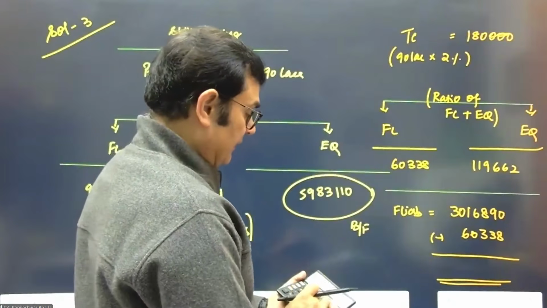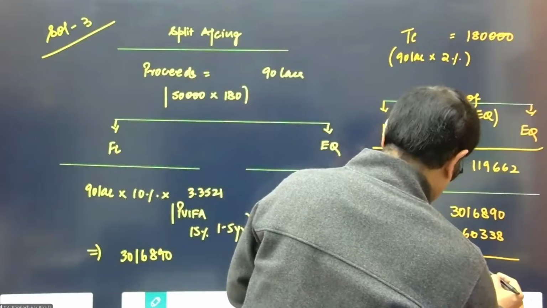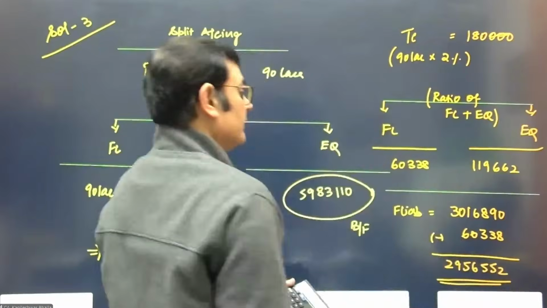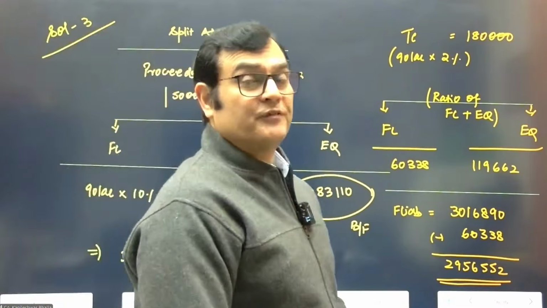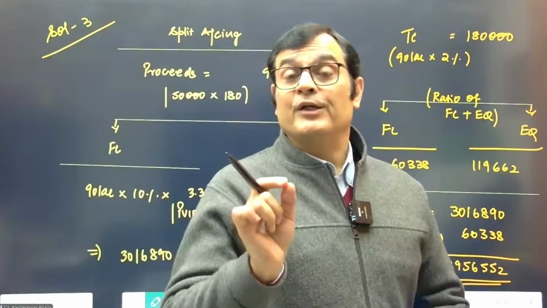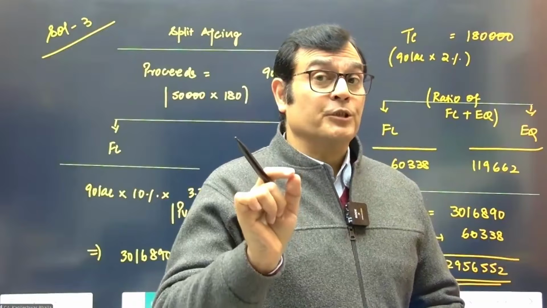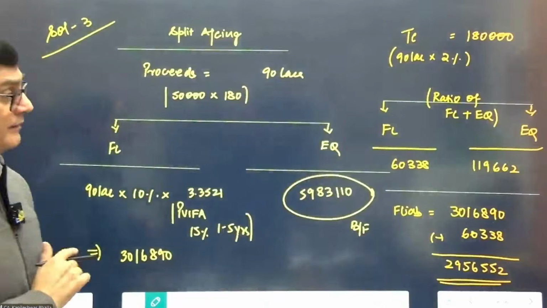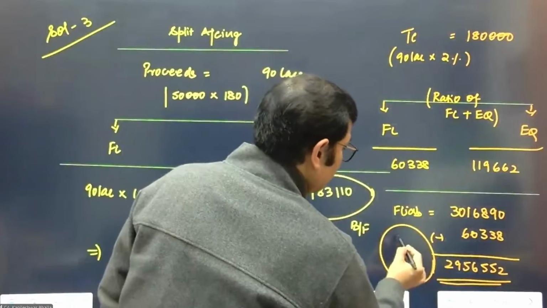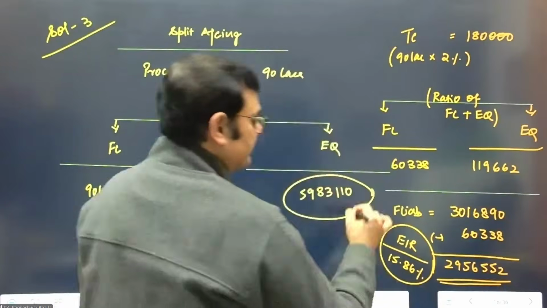30,16,890 less 60,338. This comes to 29,56,552. And this is going to be accounted at the rate of 15%, or rather at the new rate, that is 15.86%. When you make a ledger account, you will consider the new EIR, which is 15.86%. So we will account this at the new effective rate of 15.86%.